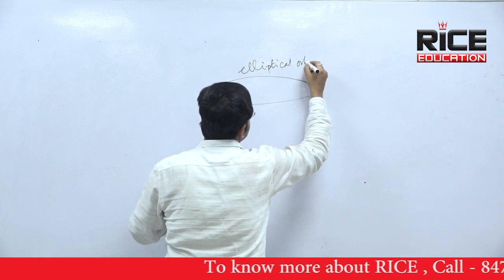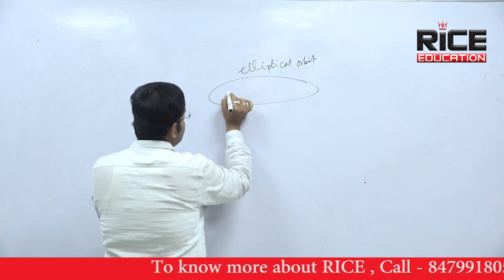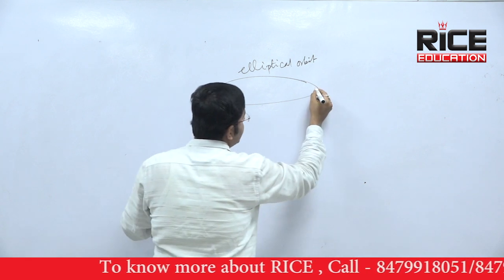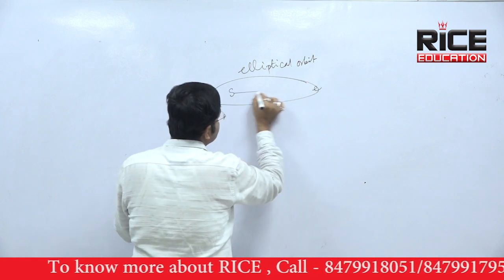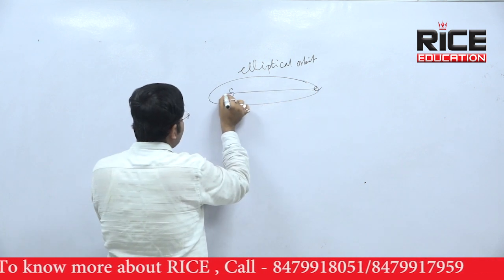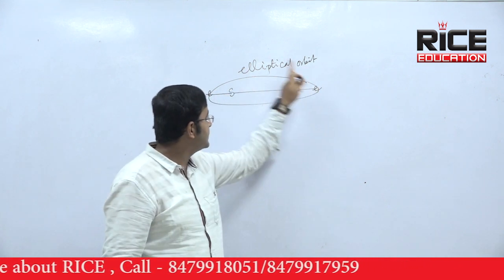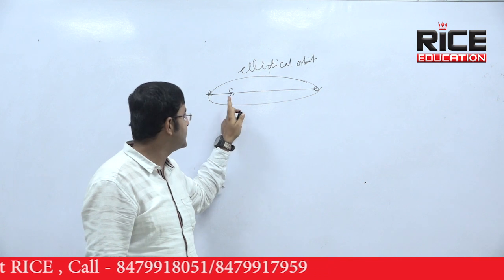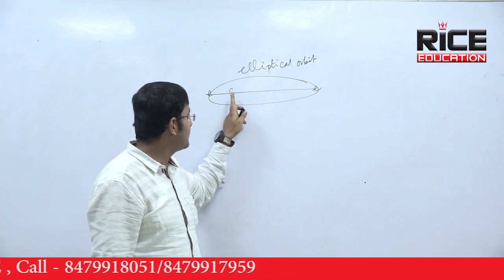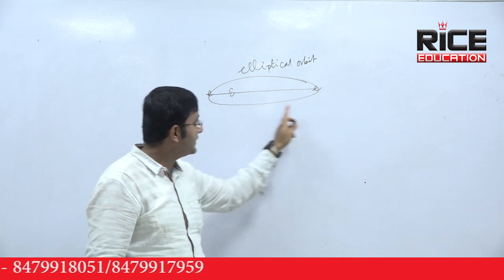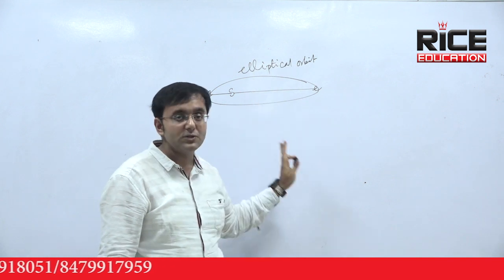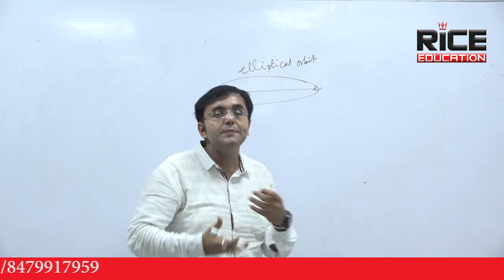elliptical orbit. Okay, that is the position of sun, and that is the position of Earth. Earth is moving around the sun like this. Sun is at one of the 2 foci. That is one position of focus. Earth is moving around the sun like this. Okay, so that is what is the first law. First law is giving the idea of elliptical orbit.